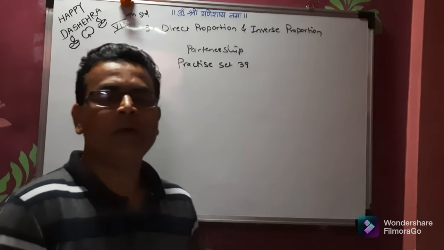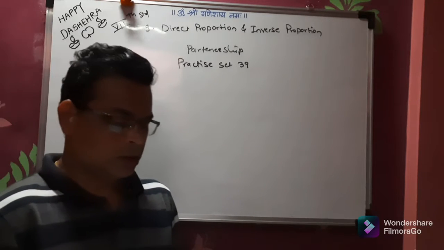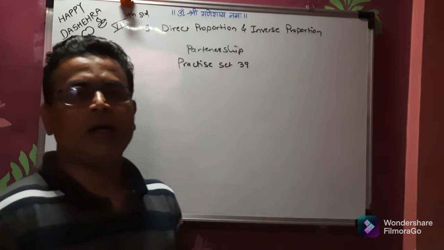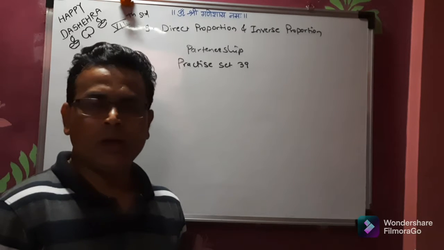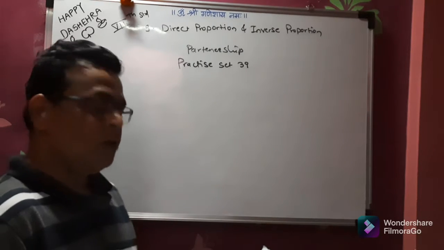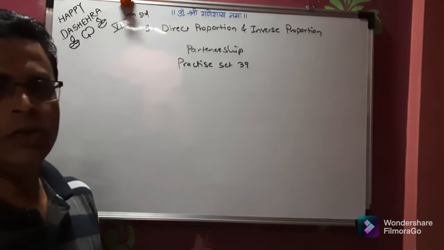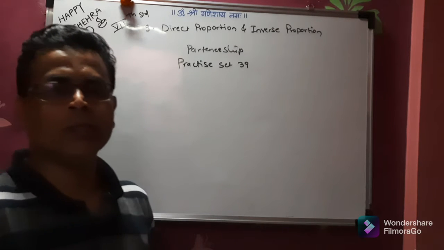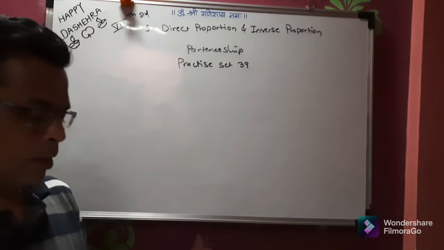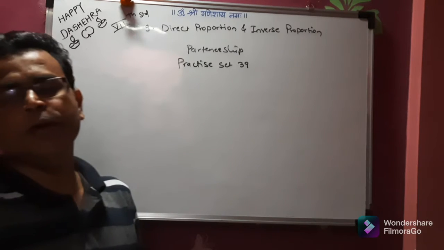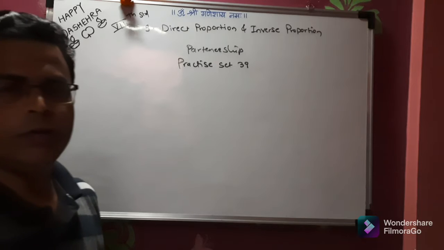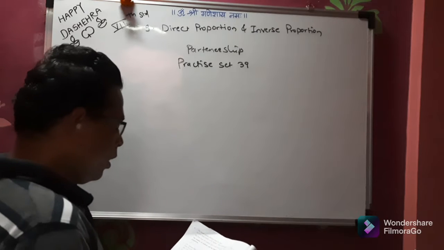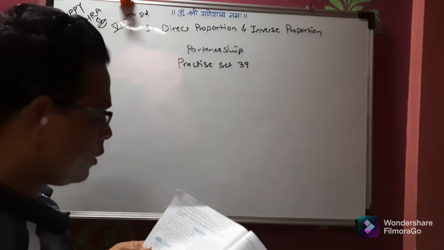When you start a business, there may be one person or more than one person. When there are 2 or 3 people, that is called a partnership business. When there are 2 people, each person will invest their own money. That is called capital. So the business is run by the capital, that is the total amount. That investment is utilized for running the business. It may be used for purchasing raw material, an office, or other related material. So we are going to study about partnership.